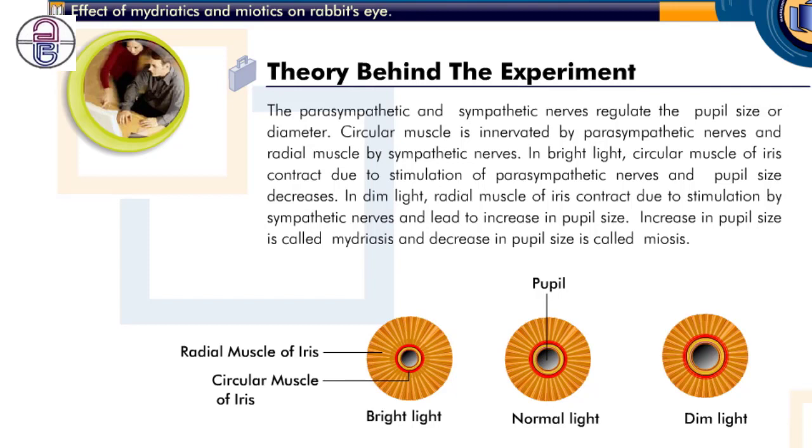In bright light, the circular muscle of the iris contracts due to stimulation of parasympathetic nerves and pupil size decreases. In dim light, the radial muscles of the iris contract due to stimulation by sympathetic nerves, leading to an increase in pupil size. Increase in pupil size is called mydriasis and decrease in pupil size is called miosis.